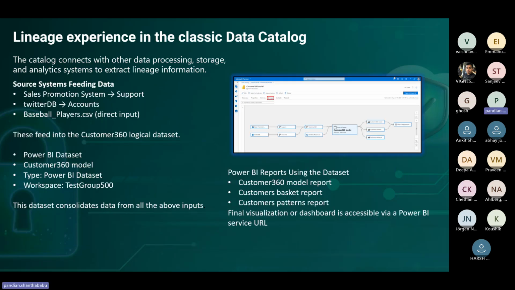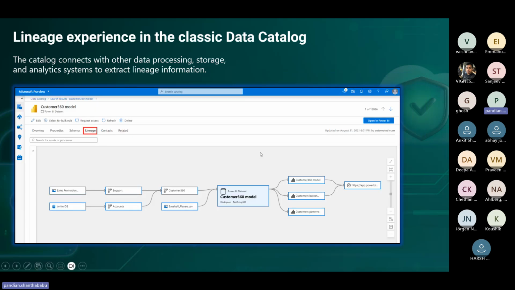At the same time, these feed into the Customer 360 logical data set, and then a Power BI data set and Customer 360. It's clearly mentioned, so if you have basic English reading capability, ultimately we can figure out where it is going, how it is going, and finally where it is landing. Here you can see the Power BI URL, so the data is going in such a way. This is a fantastic one.